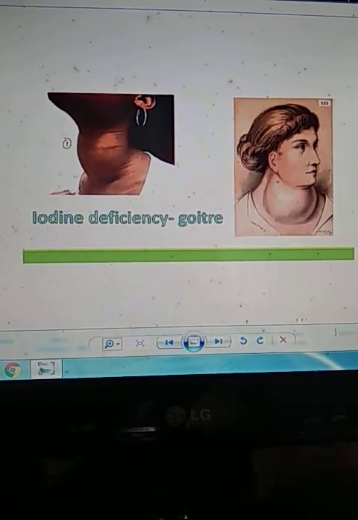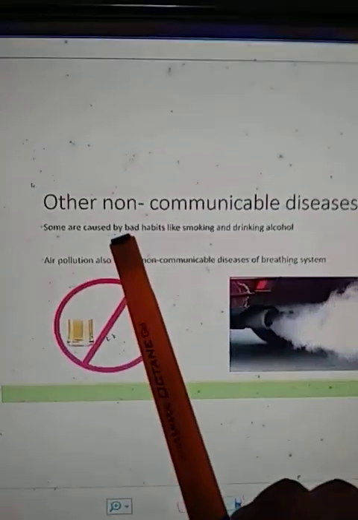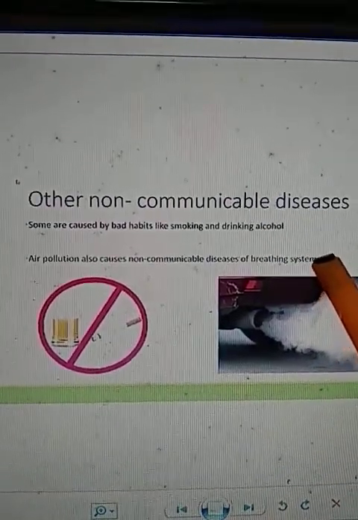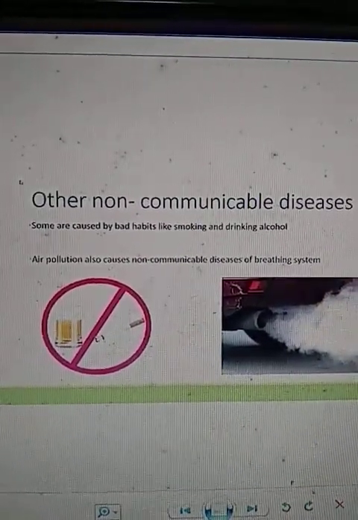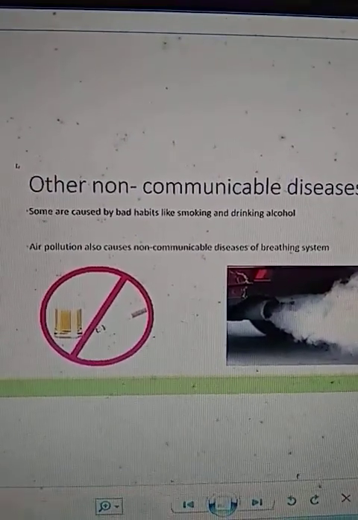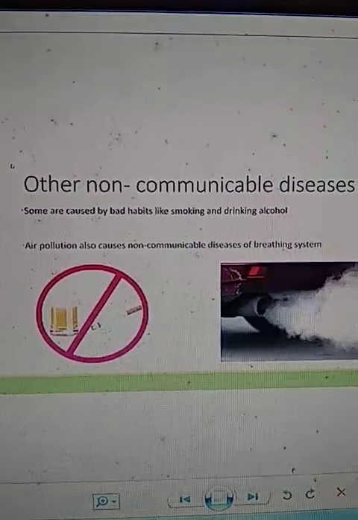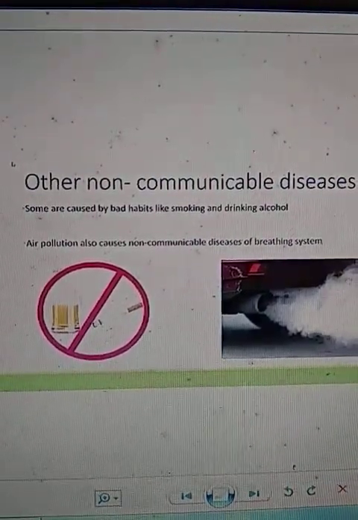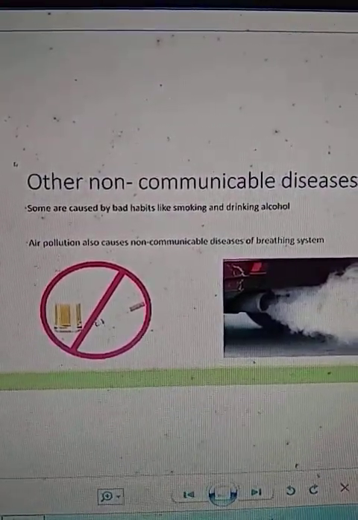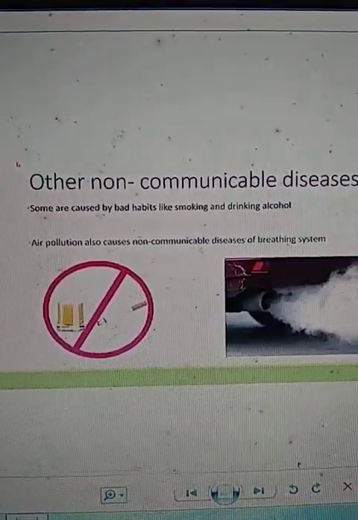So these were all about non-communicable disease. But there are other non-communicable diseases, like disease which is caused due to bad habits like smoking and drinking alcohol. If any adult is having such a bad habit, then that person may have some non-communicable disease related to failure of any organ, or if any internal organ will not work properly in the body. Maybe organs like the breathing organ, lungs, as well as some skin disease or any harm to any internal organ in the body, maybe the stomach or intestine or such type of organs.